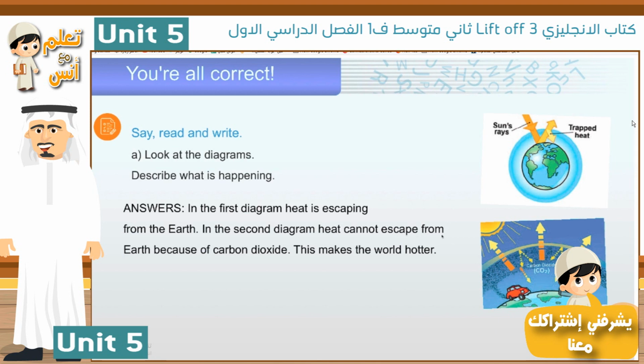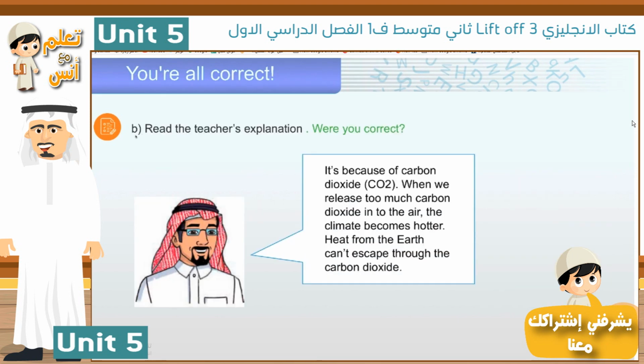That's why it's dangerous, everybody. Smoke from the cars, smoke from factories, that will make the world hotter. Okay? Make the world hot. Okay, everybody. B. Read the teacher's explanation. Were you correct? It's because of carbon dioxide, CO2.